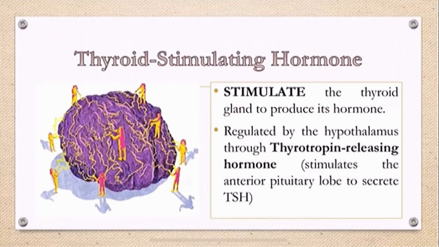The thyroid stimulating hormone stimulates the thyroid gland to produce its hormone. The rate of this hormone secretion is regulated by your hypothalamus, which produces this hormone called your thyrotropin releasing hormone, in which it stimulates the anterior pituitary lobe to produce your thyroid stimulating hormone.